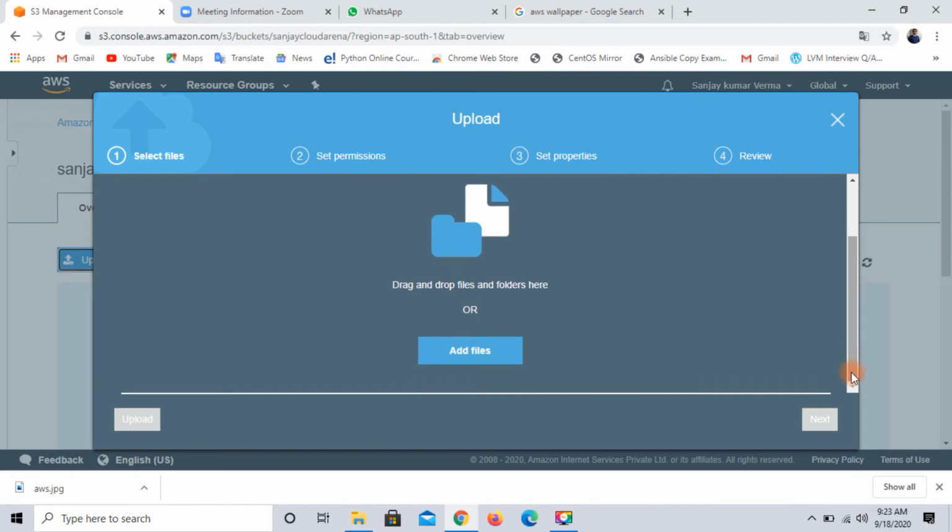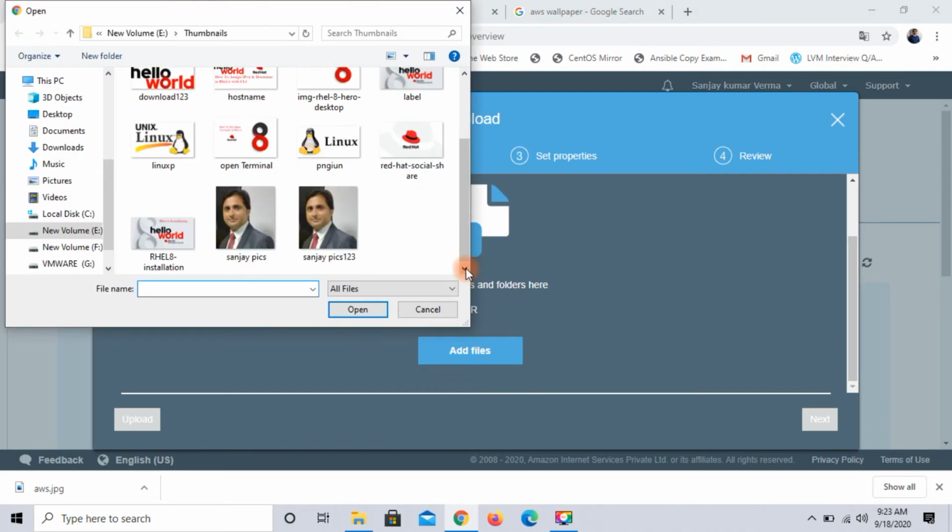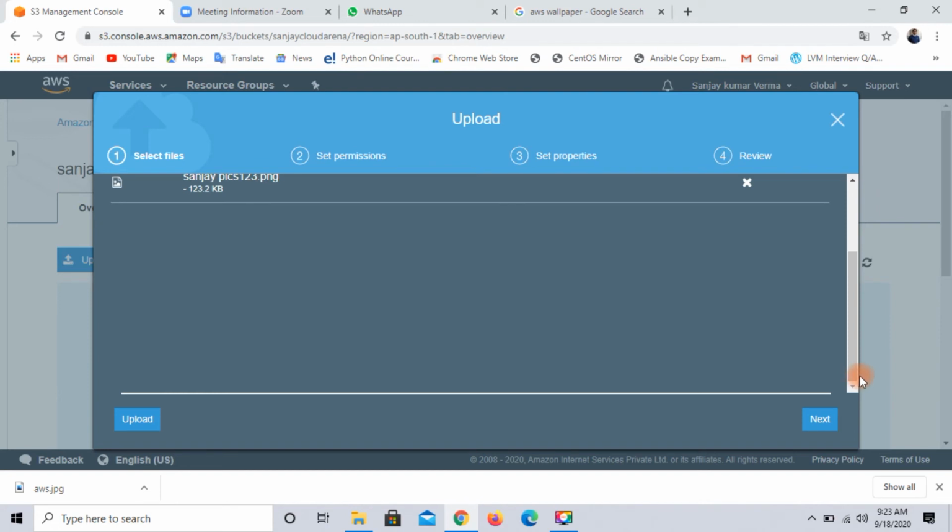Then click on add files, and for example I am publishing this image. Then click open and then click on next.